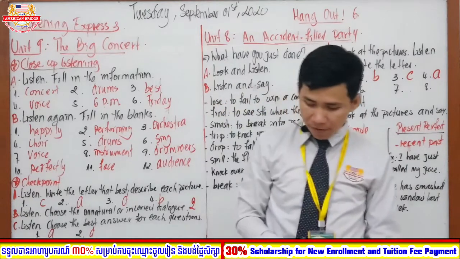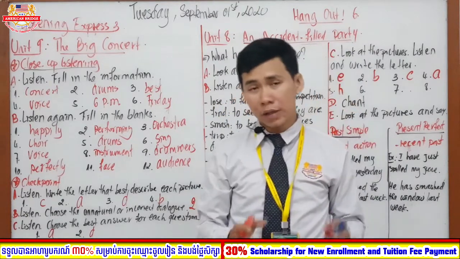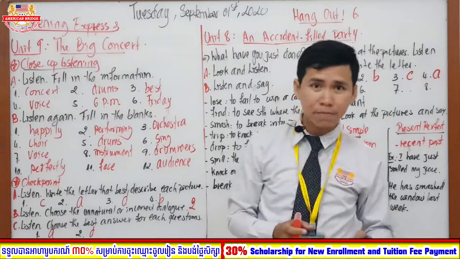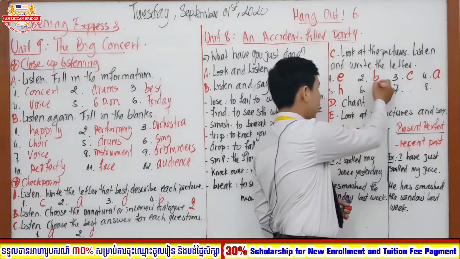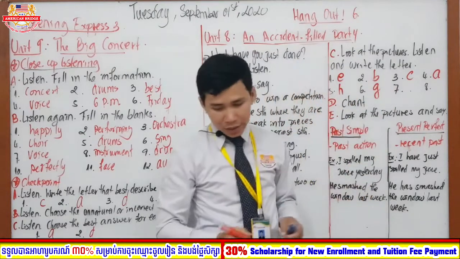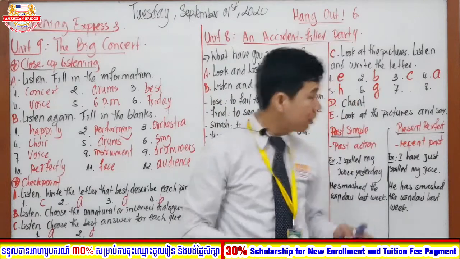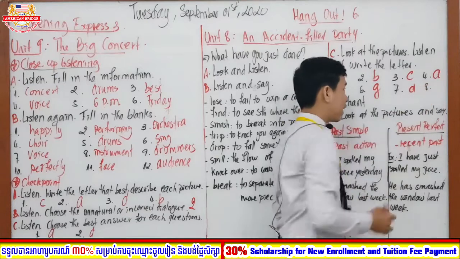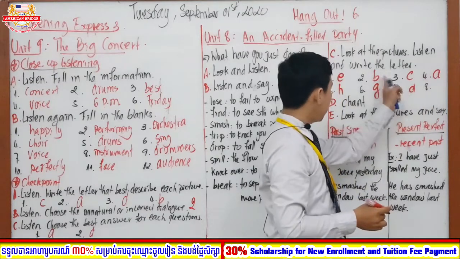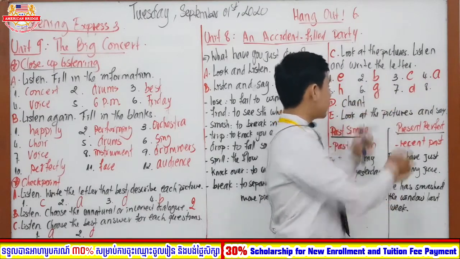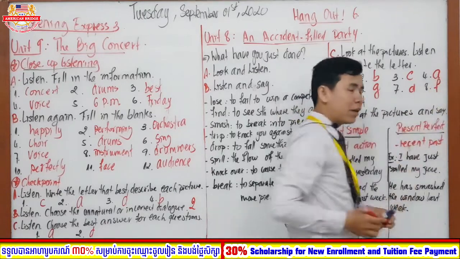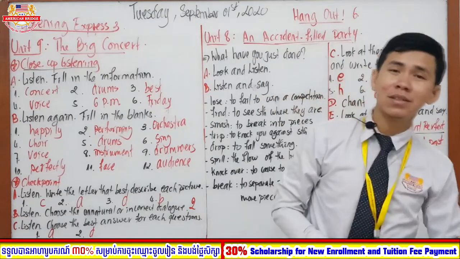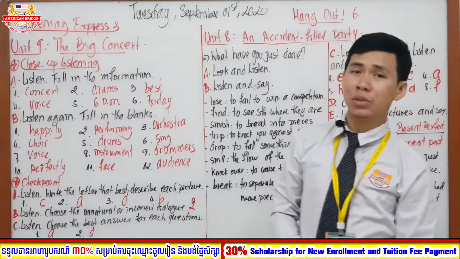After number 5, we move on to number 6. What letter is it? Correct. Number 6 is letter G. After number 6, it is number 7. What is number 7, everyone? Number 7 is letter D. And for the last one remaining, we have A, B, C, D, E, G, H, so only one more is left: letter F. That's it. That is the way we are going to do it.